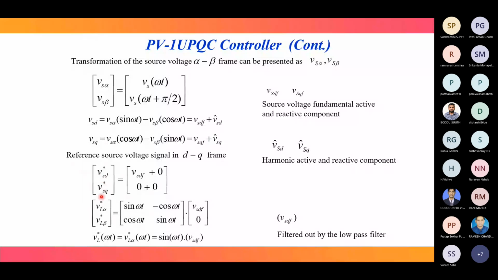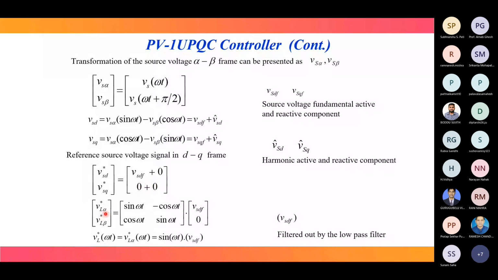So VSD star, star means reference, and VSQ star. Since we are eliminating harmonics, we have to make this 0 here. And we are also doing reactive power compensation, so both the fundamental and harmonic components for the Q case you have to make 0. Then we will get VL star, VL alpha star and VL beta star from this VSD star and VSQ star. So VSD star is VSD alpha DF and this is 0.